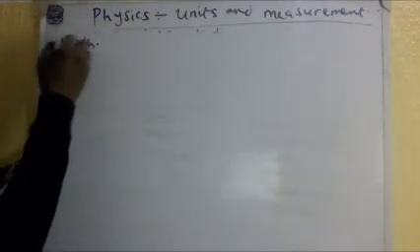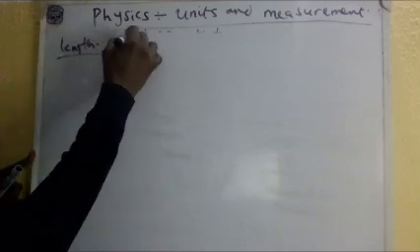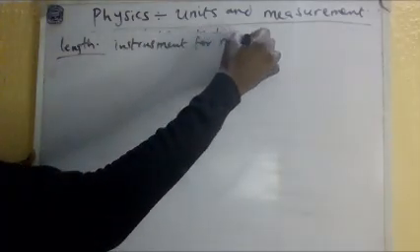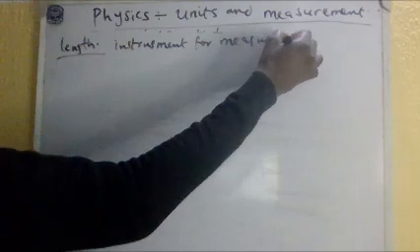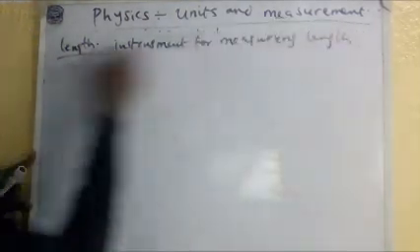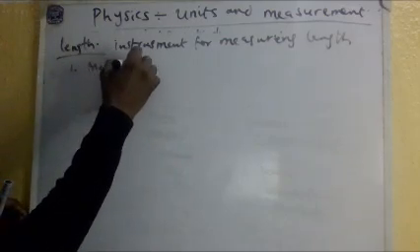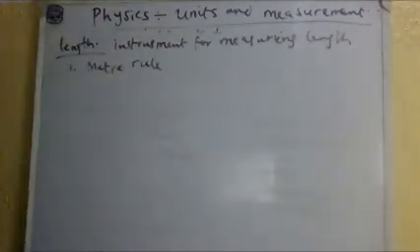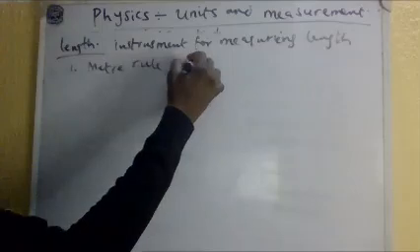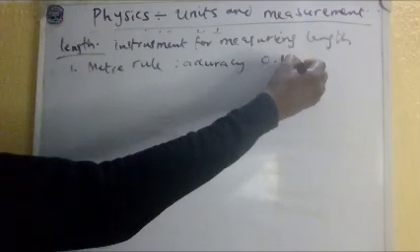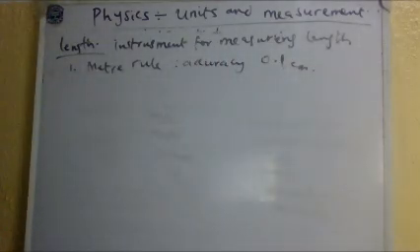Instruments for measuring length include, number one, the meter rule, ruler. You know how it's calibrated now? It's calibrated. So the accuracy for the meter rule is 0.1 cm. That's the accuracy, 0.1 cm.